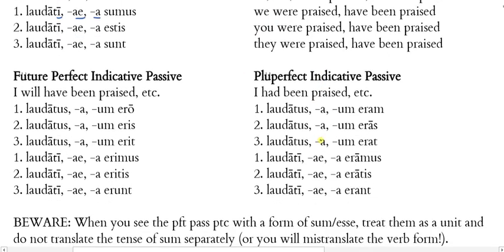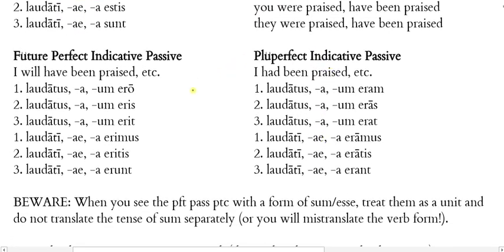Now to form the future perfect passive, what we're going to do is use future forms of sum, ero, eris, erit, erimus, eritis, erunt, if you remember those future forms, but with laudatus forms, the fourth principal part before. So laudatus ero is I will have been praised.